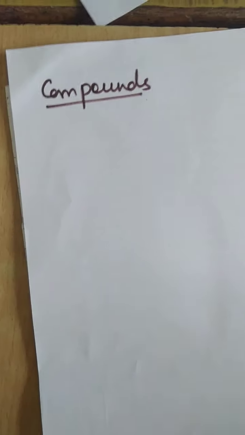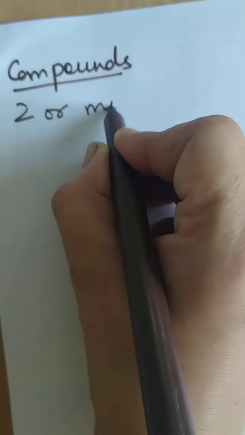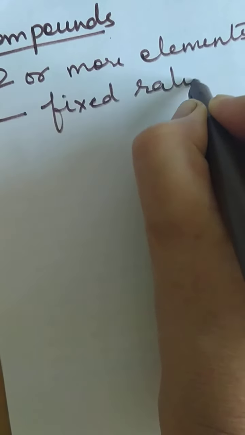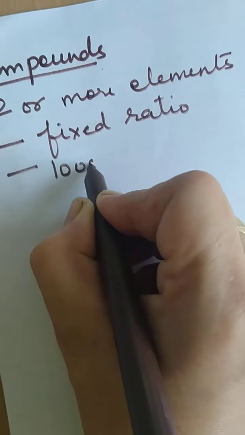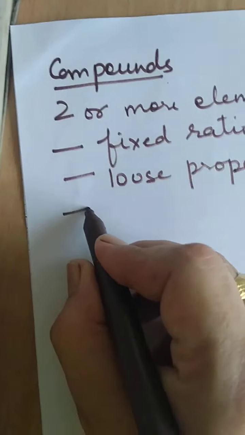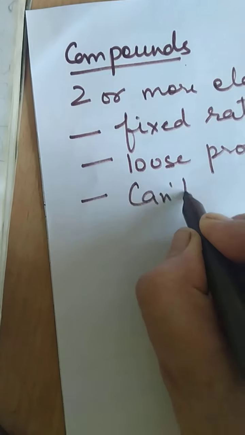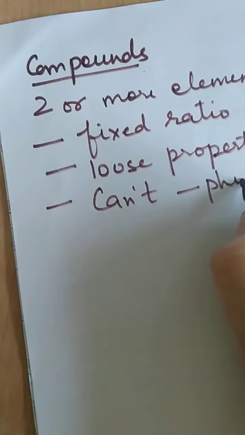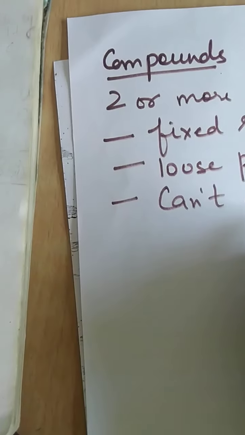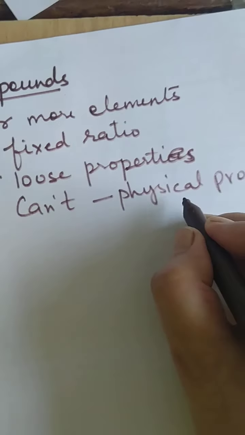A compound is a substance which is made up of two or more elements combined in a fixed ratio such that they lose their properties, and can't be obtained by any physical process. You cannot get back the constituents by a physical process.